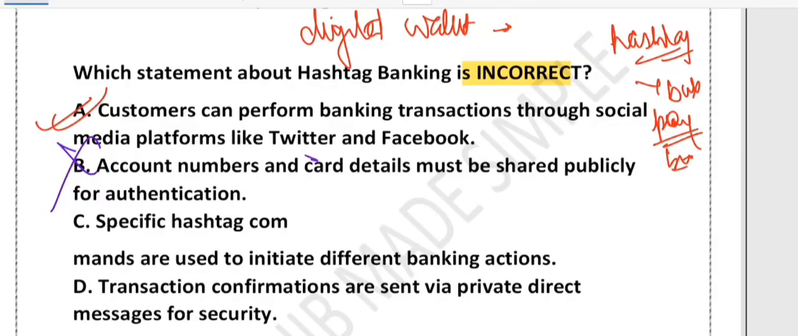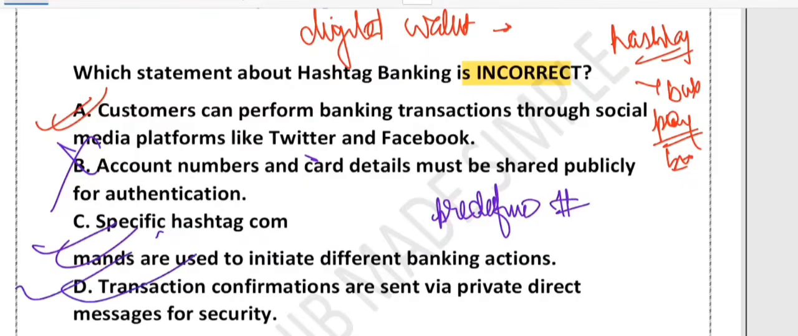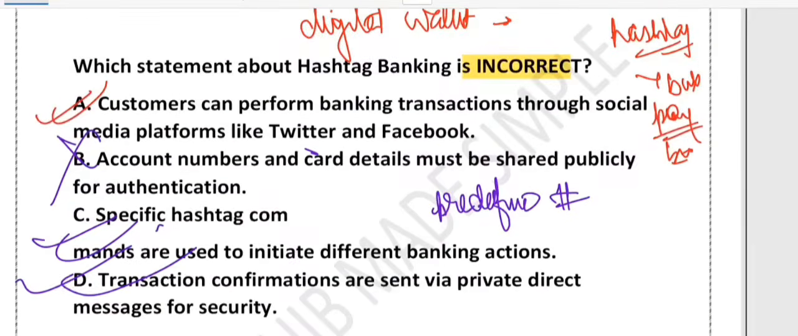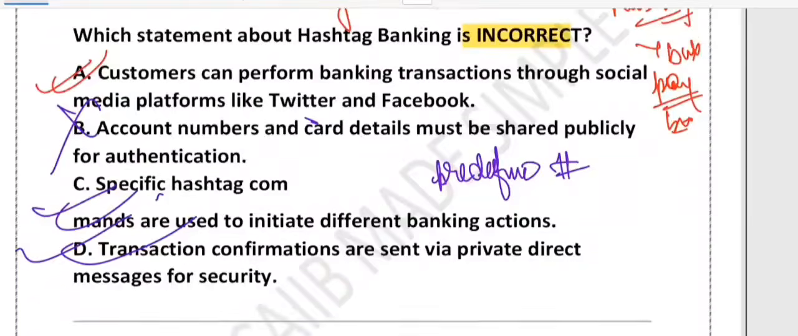What about option C? Yes, it is correct. You use predefined hashtags, like hashtag balance, hashtag pay bill, to tell the bank what you want to do. What about option D? Yes, option D is also correct, because after you use a hashtag, the bank sends confirmation through a private message, not in a public tweet. So the bank always sends confirmation using a private message. They don't do public tweets. This keeps your information safe. So the correct answer to this question is option number B, because incorrect has been asked. Option B is the answer.